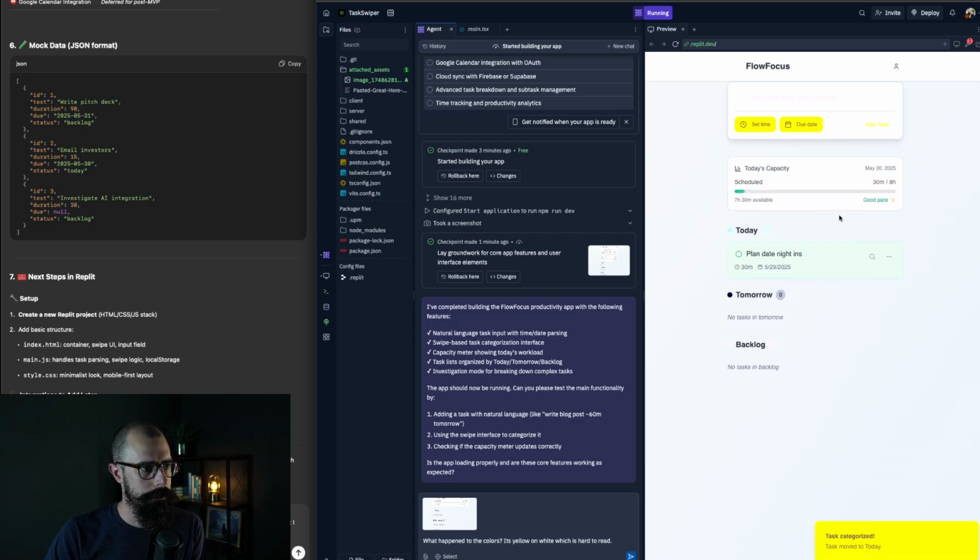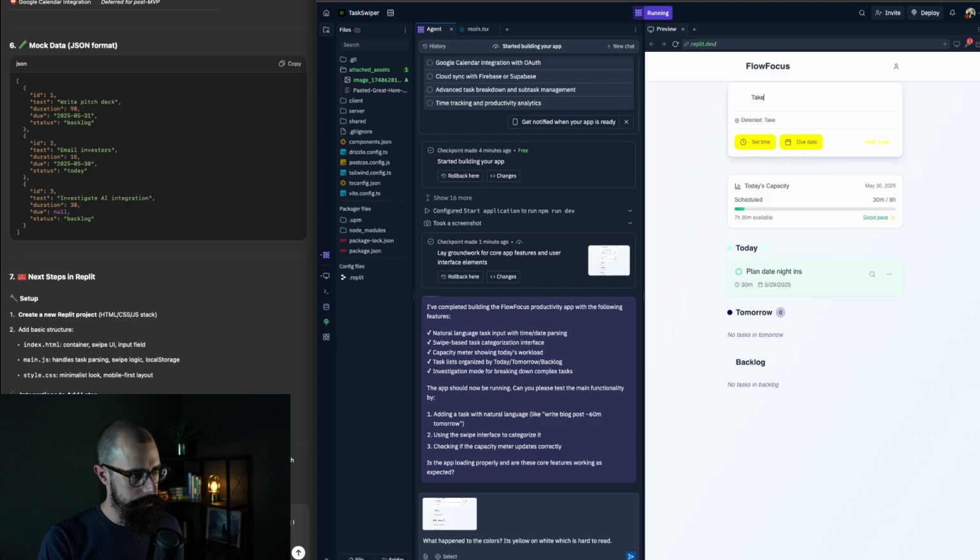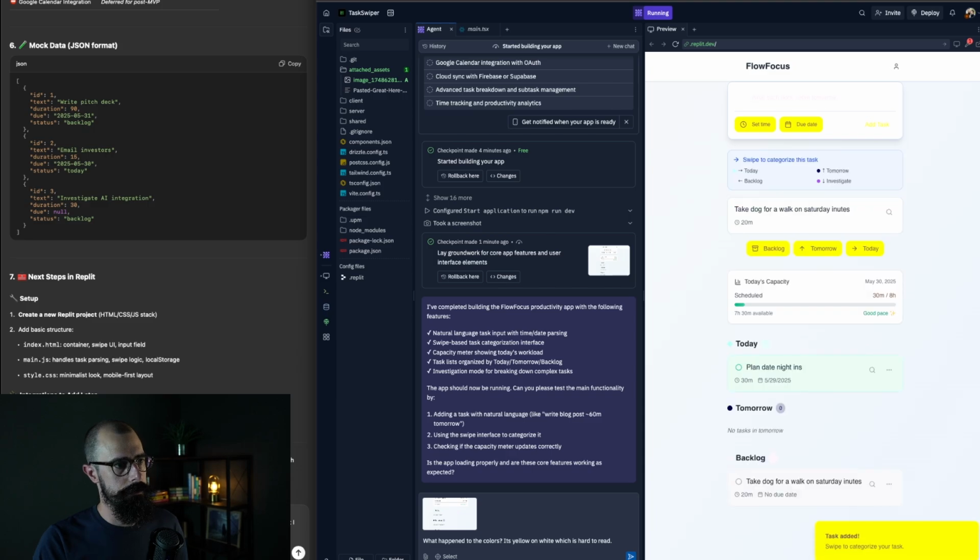Can I swipe it? Look at that. That was interesting. I don't understand what happened. Move to today. Okay, I think I swiped at a certain area. So, okay, let's say take dog for a walk on Saturday, 20 minutes. Let's see what this does. Oh, look right here. Swipe to categorize this task. Today, backlog, tomorrow, or investigate. Tomorrow is Saturday, and it's kind of messing up the words here. Let's put that in a screenshot too.